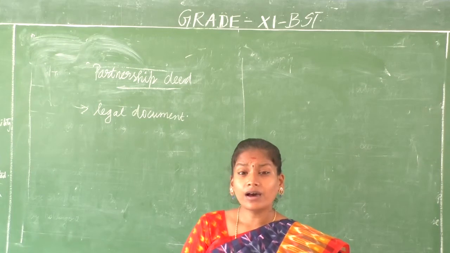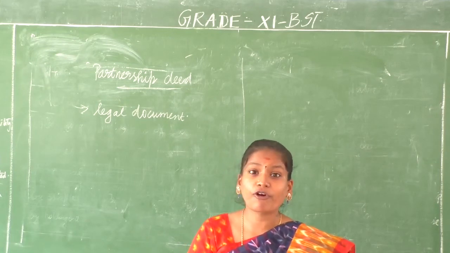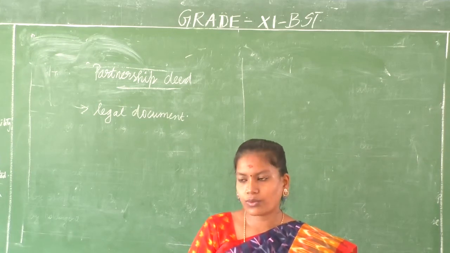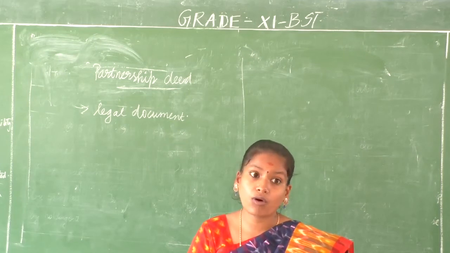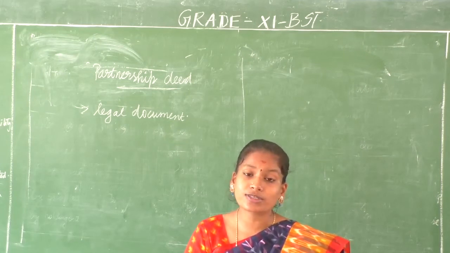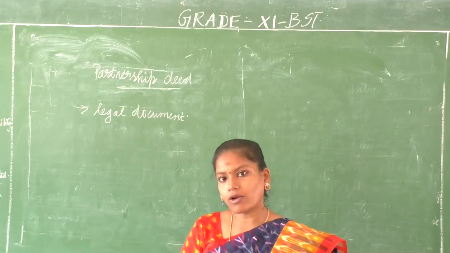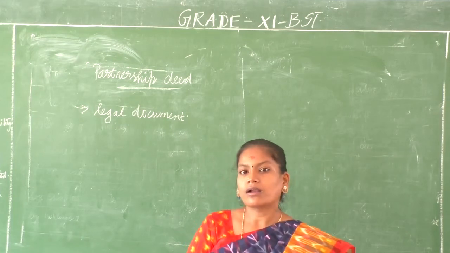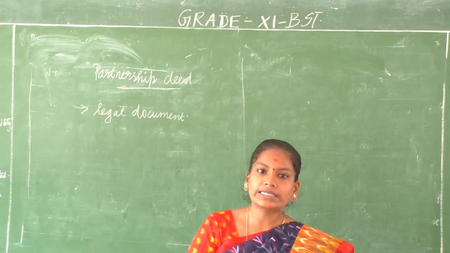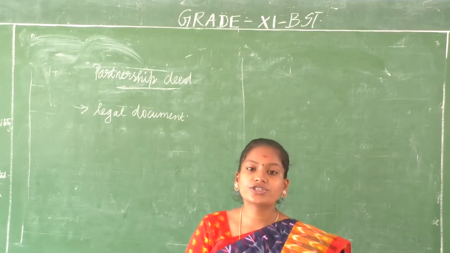We had a limitation called possibility of conflicts. When decision making comes, of course, they all are individuals and there is a possibility of conflicts. To avoid conflicts and for a smoother running of the business, we need a deed that is called the partnership deed.